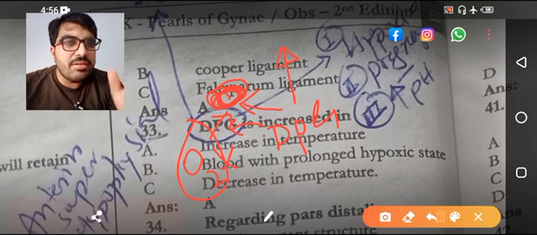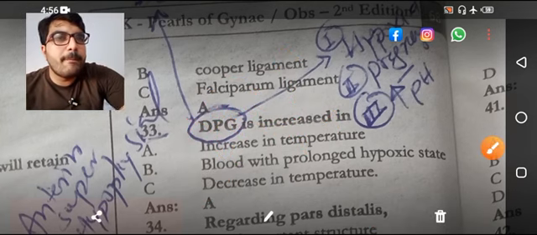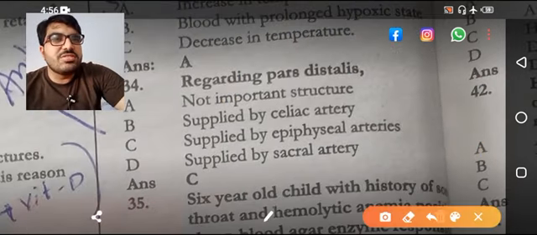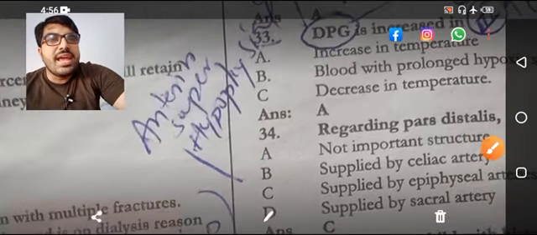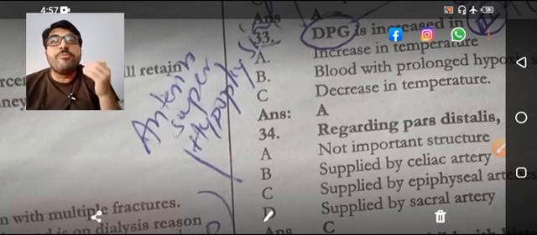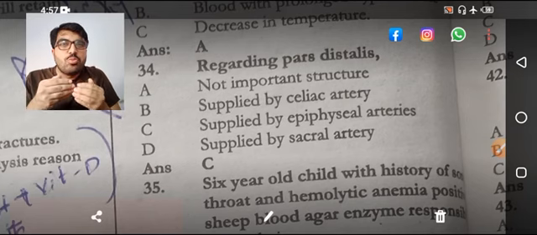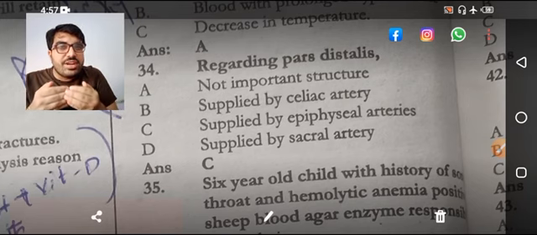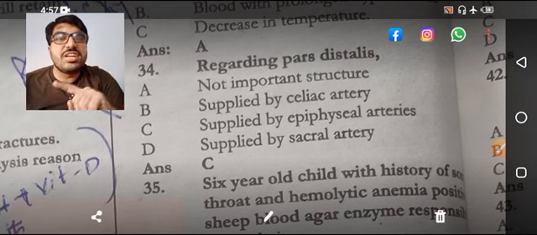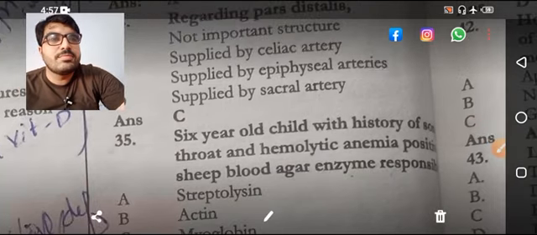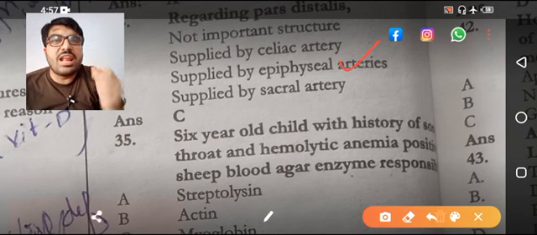So I think I am clear regarding this. Well, there is another table, not going into detail, regarding the pars distalis. Now the right answer over here is that it is supplied by the anterior superior hypophyseal arteries. The hypophyseal arteries have two branches, anterior and posterior. So it is the anterior superior hypophyseal artery. It is not epiphyseal, it is hypophyseal arteries. The answer is C. C over here is right. Anterior superior hypophyseal artery.